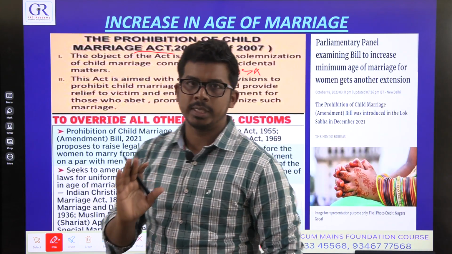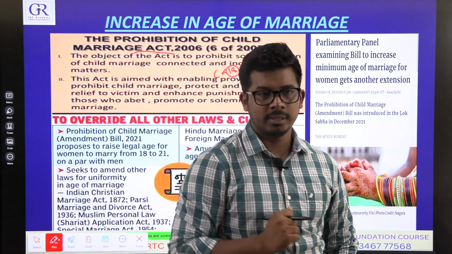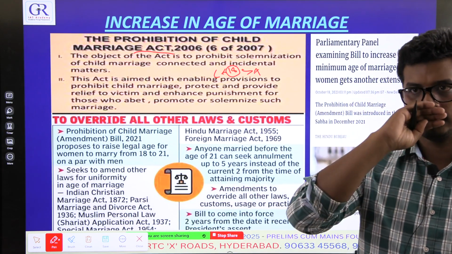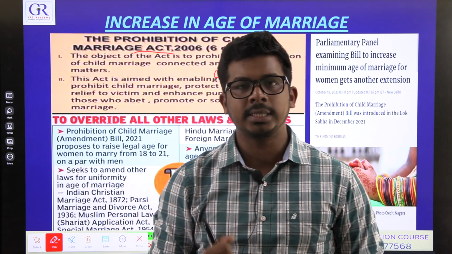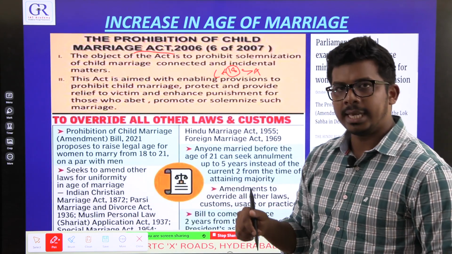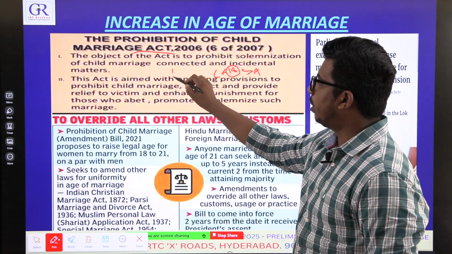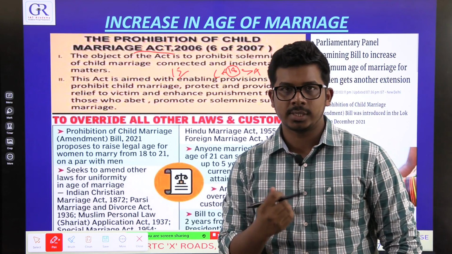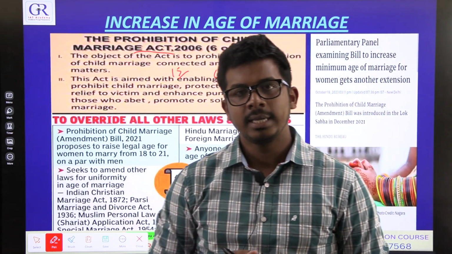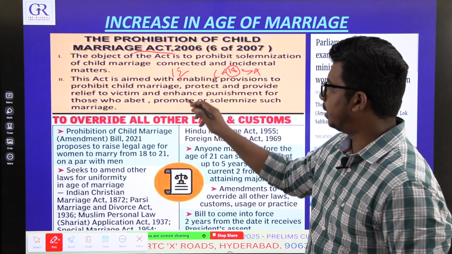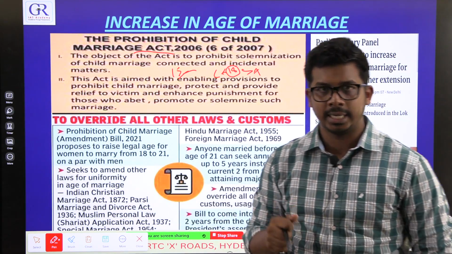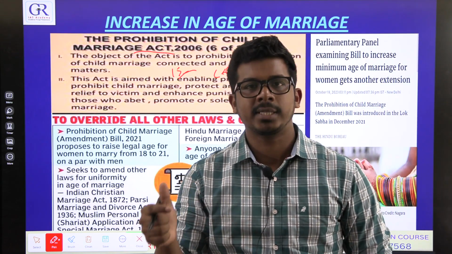And this act till now is applicable only to certain communities like Hindus, Christians, etc. For some religions, because of personal laws, it is still not applicable. In India, if you are a Muslim, you can marry a girl if she is 15 years also. A 15 or 16 year old girl can be legally married if she is a Muslim. This is acceptable. It is not a criminal act in India because of differences in personal laws.